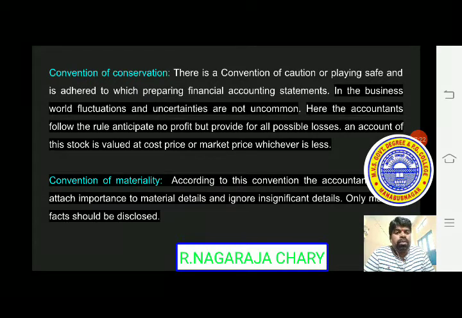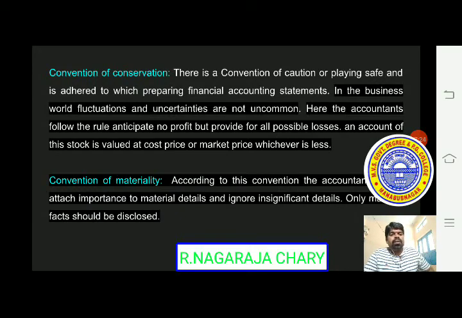So we have to follow our bookkeeping details. Here the accountants follow the rule: anticipate no profit but provide for all possible losses. On account of this, stock is valued at cost price or market price, whichever is less. In stock valuation we have to follow one method, market price or cost price, whichever is less.